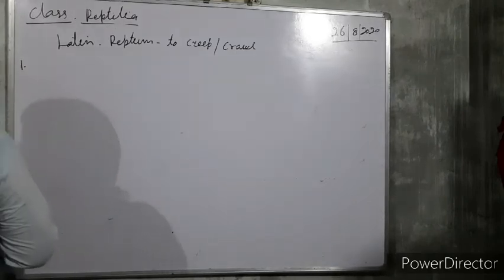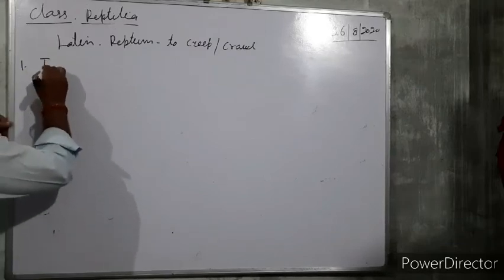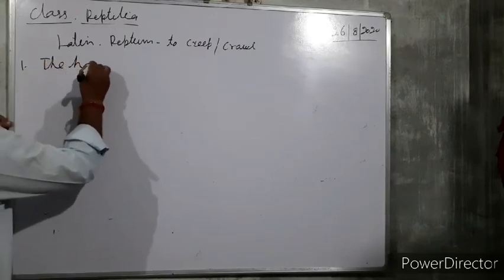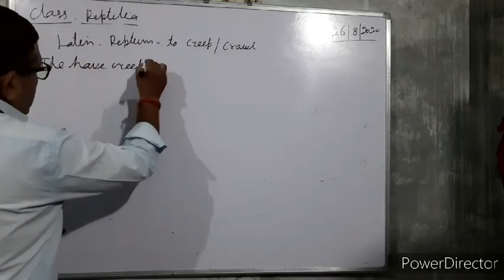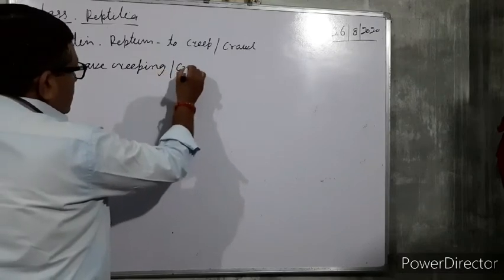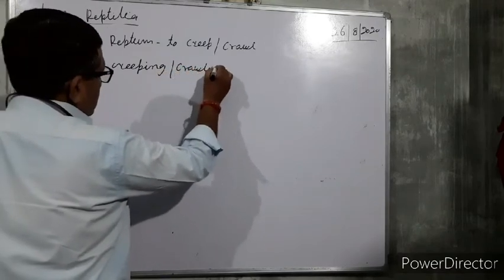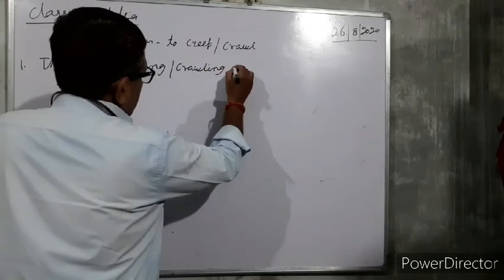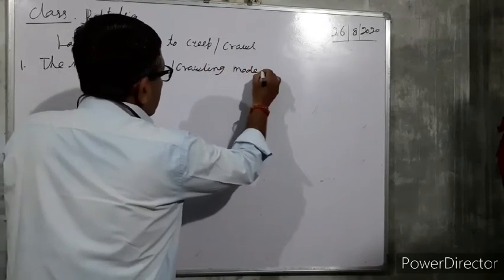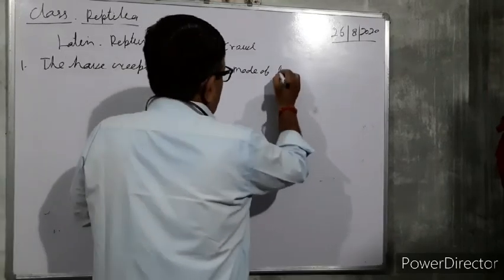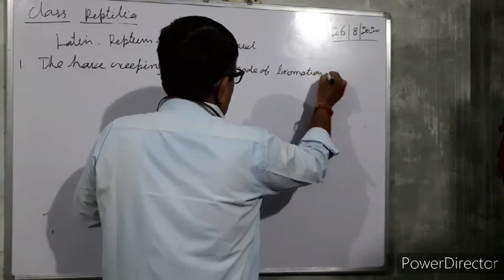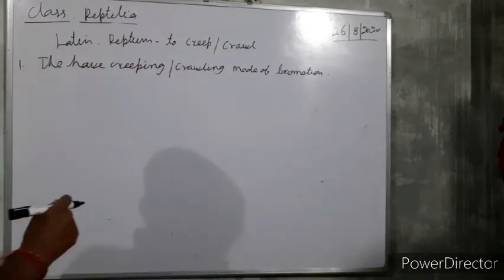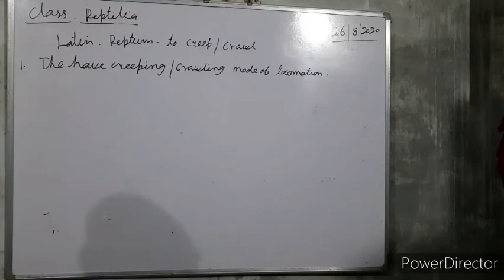They have a creeping or crawling mode of locomotion.